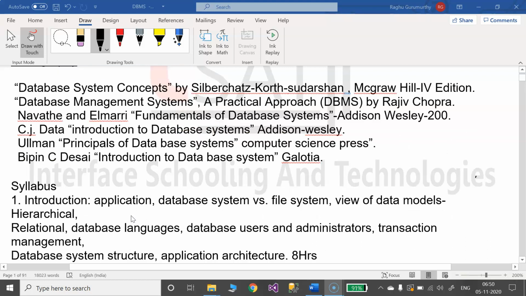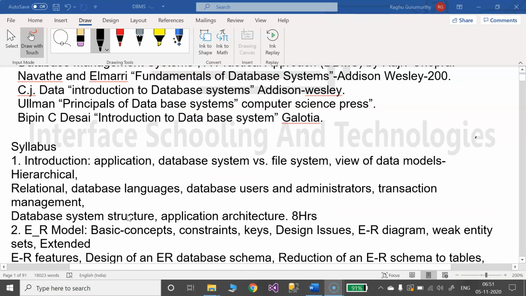Hello, myself Raghu Gurumurthy. So, what we need to start with our DBMS classes. Earlier, we went through our DBMS classes through online videos. I mean to say, we used the Zoom tool. Now, as you all know, we need to shift from Zoom to video recorded videos.